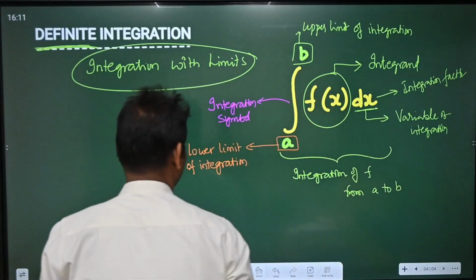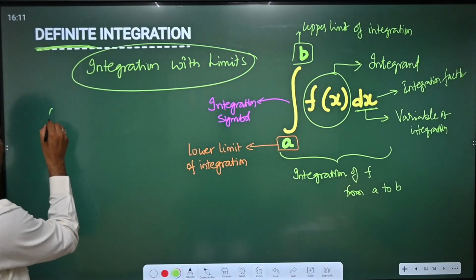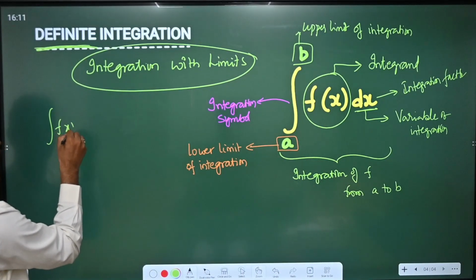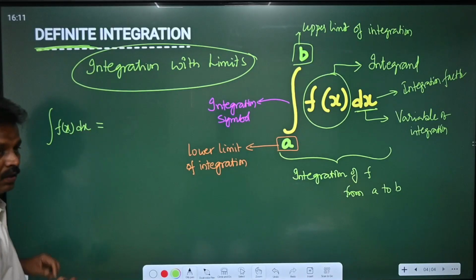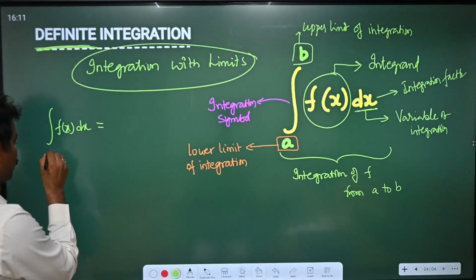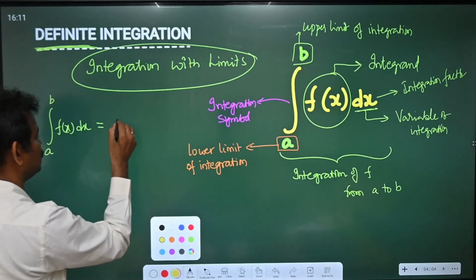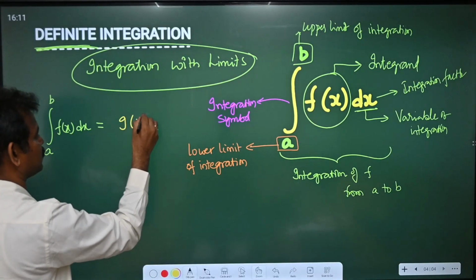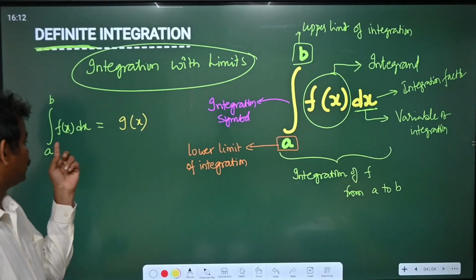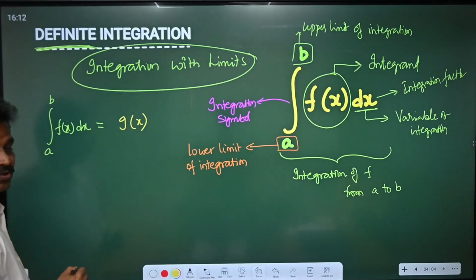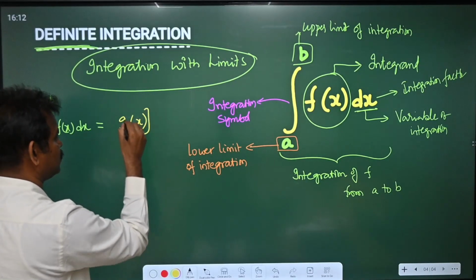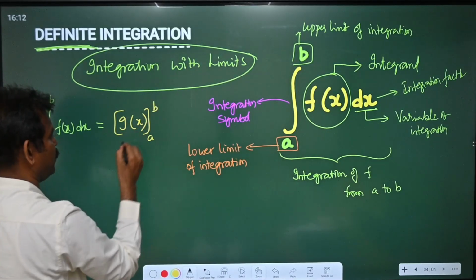So in this, suppose we have integral f of x dx with limits a to b. Suppose after integrating this f of x, you get a function g of x with limits a to b.